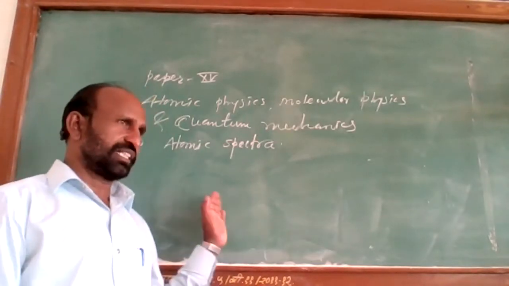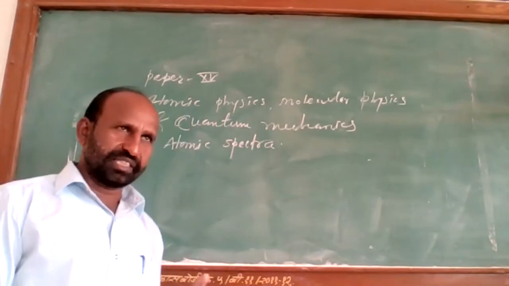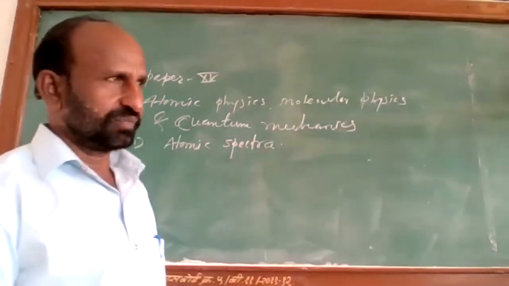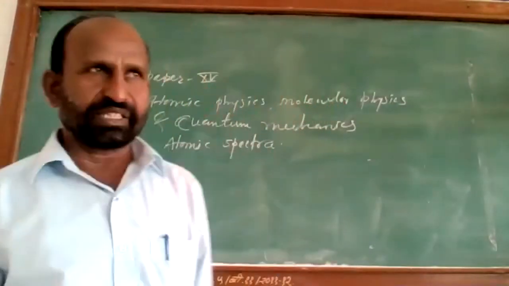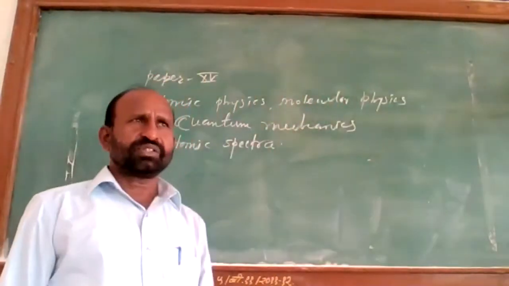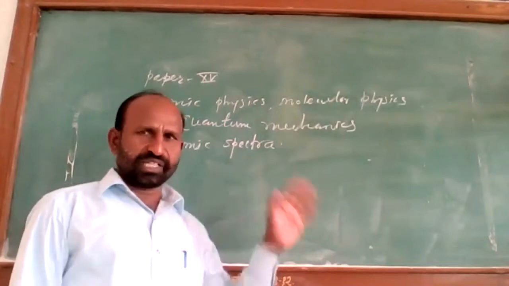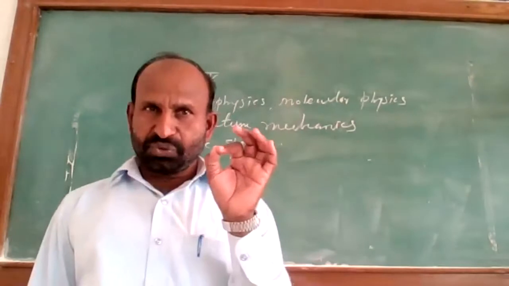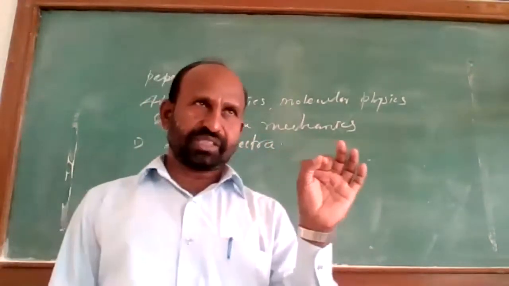Bohr's atom model is there, Sommerfeld, Rutherford, then our Pauli atom model, Wilson atom model. So, different atom models were tried to give the structure of the atom.